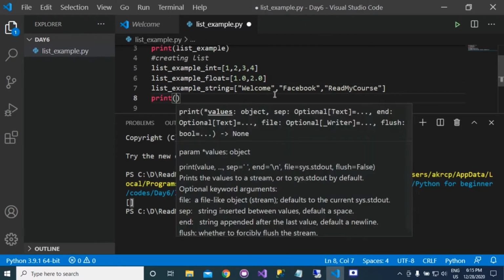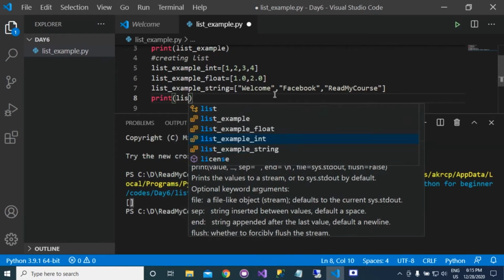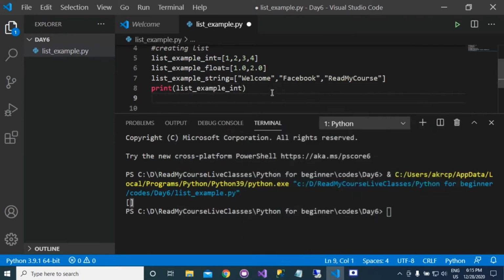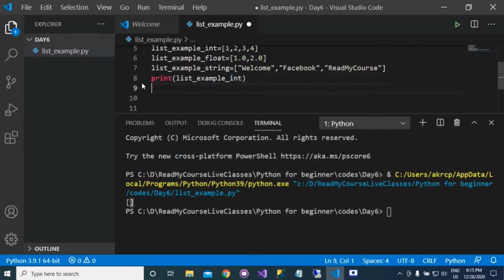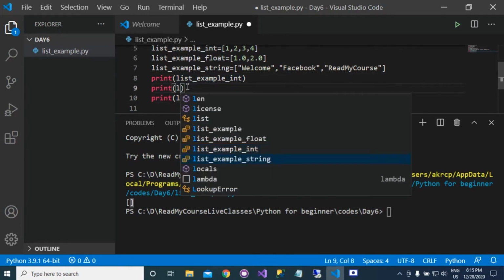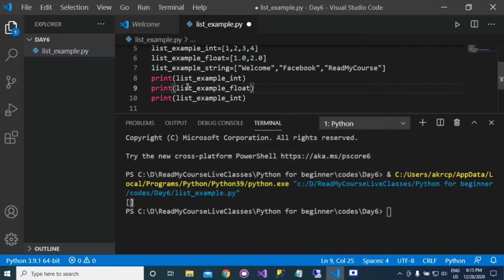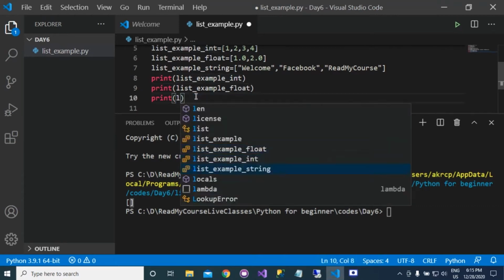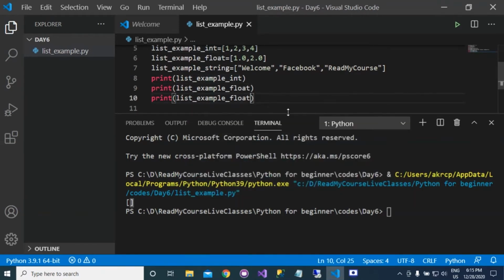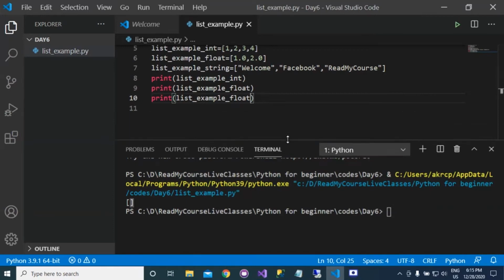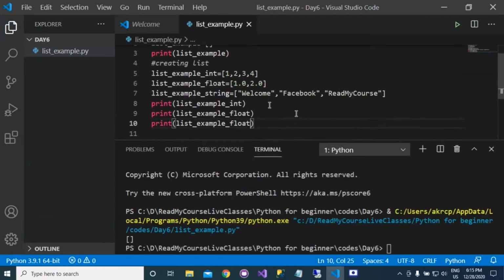If you print this, these are the three types of list. Actually the type is the same.